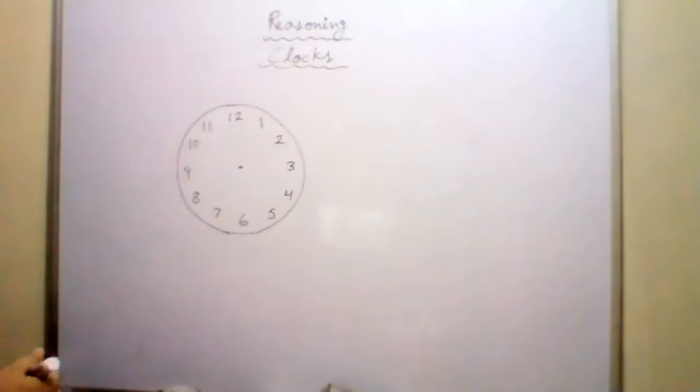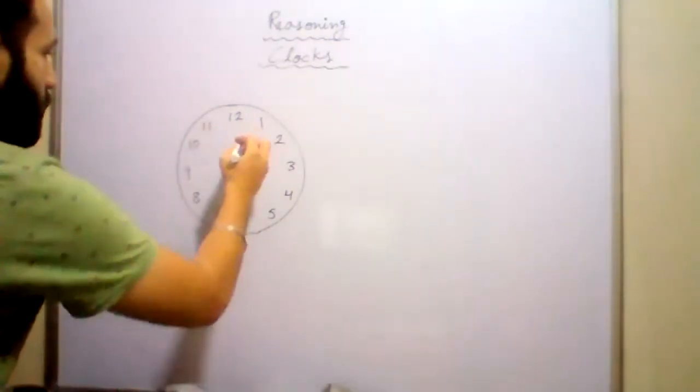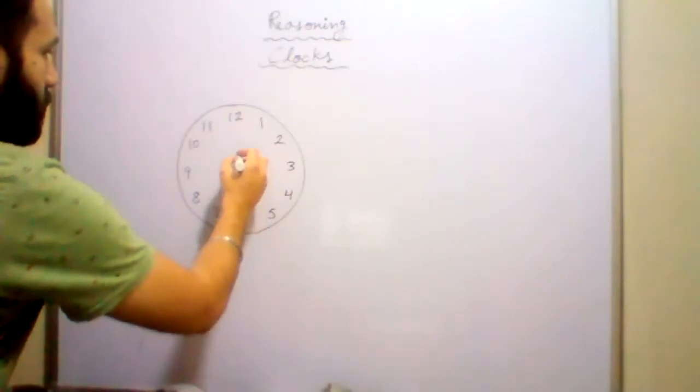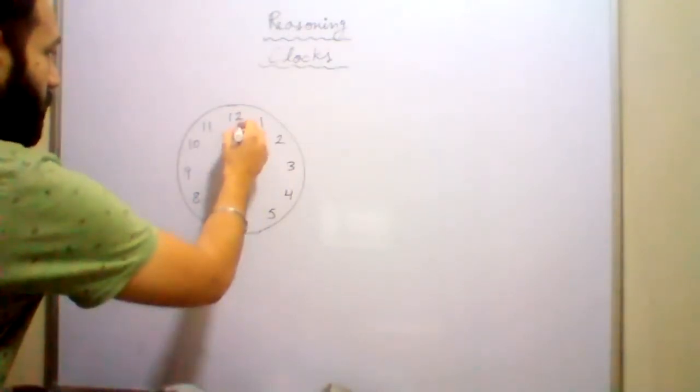Okay, some important things you all will note down in your copies. I will be telling you, and you can form some notes with the help. First of all, you can easily make a clock. So this is your minute hand.